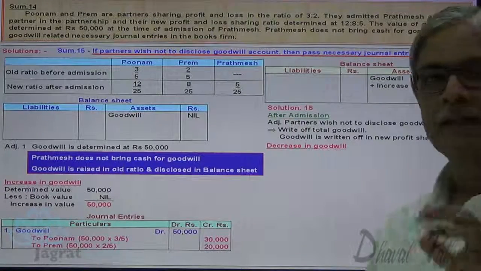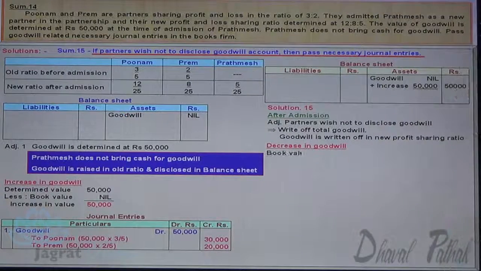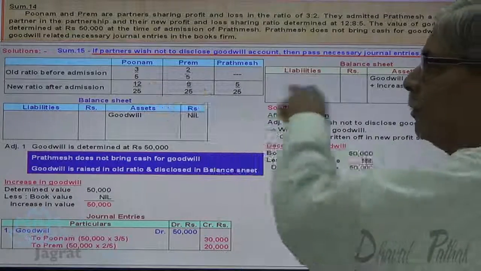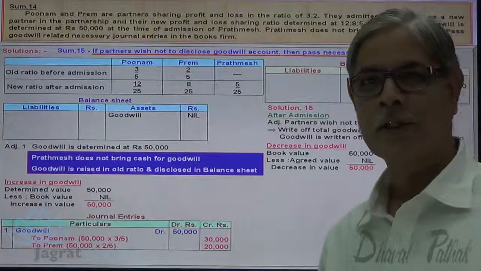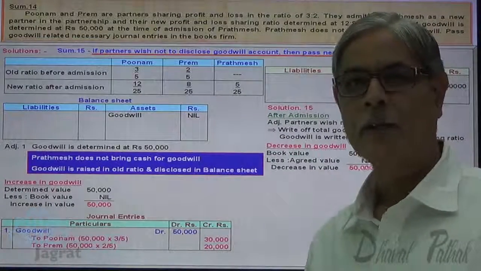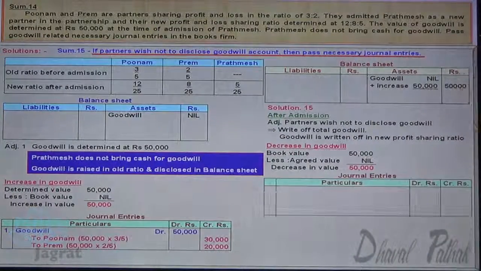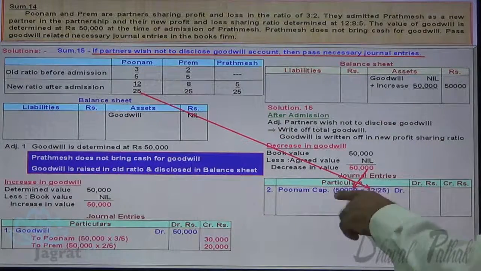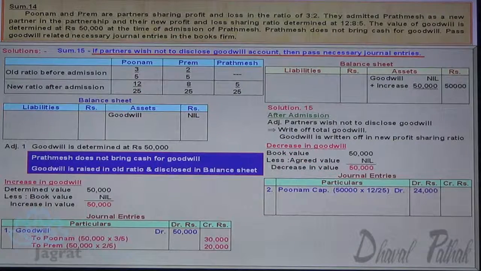Let us find out the decrease in value of goodwill. Here the book value is 50,000. Agreed value to be maintained nil. Decrease in value 50,000. That will be written off in the new profit sharing ratio, that is 12 is to 8 is to 5. So Poonam capital account debit 50,000 into 12 by 25, 24,000.